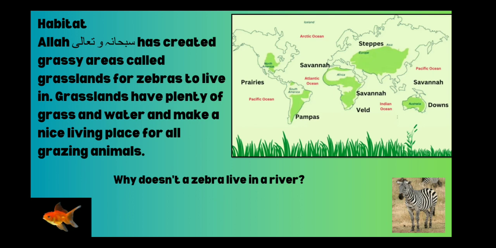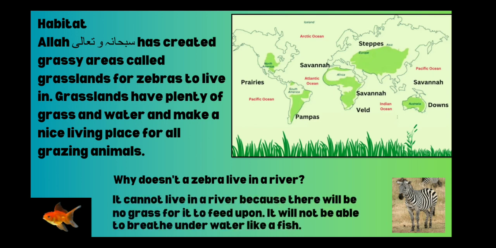Now there is a question for you. Why doesn't a zebra live in a river like this goldfish in water? Why can't it live in water? It cannot live in a river because there will be no grass for it to feed upon. It will not be able to breathe underwater like a fish because its body does not have those parts that the fish have.